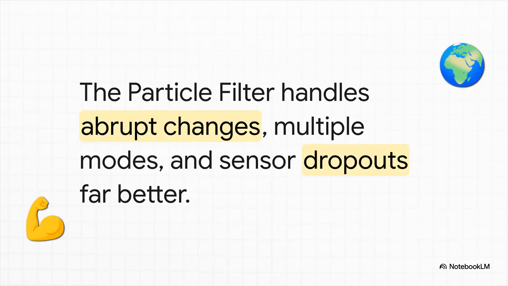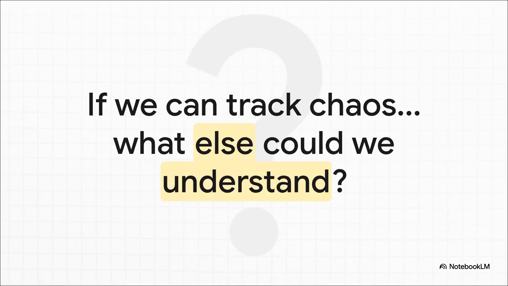So, what does this all really mean? It means the particle filter is basically built for the messy reality we all live in. It's great at handling abrupt changes, like that sudden traffic jam. It can track multiple possibilities at the same time. And it's incredibly resilient to bad sensor data, because a few weird measurements aren't going to completely derail the entire estimate. This leaves us with a really fascinating thought to end on.